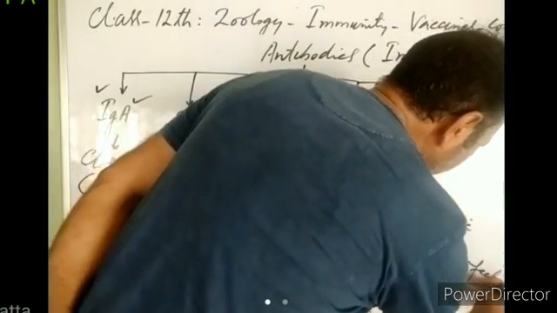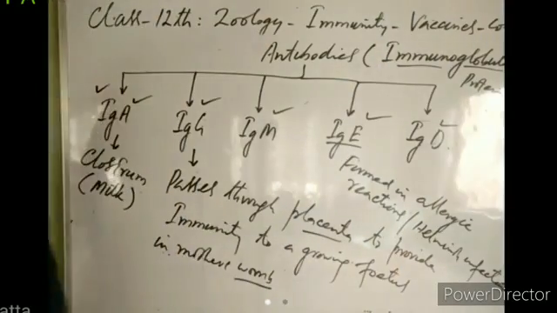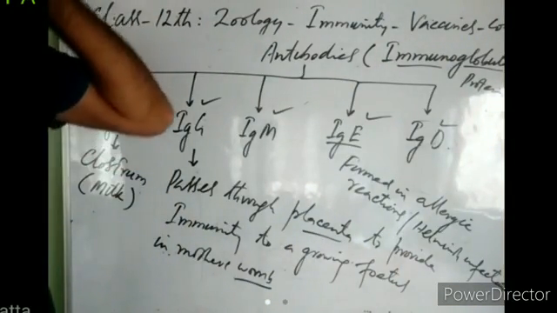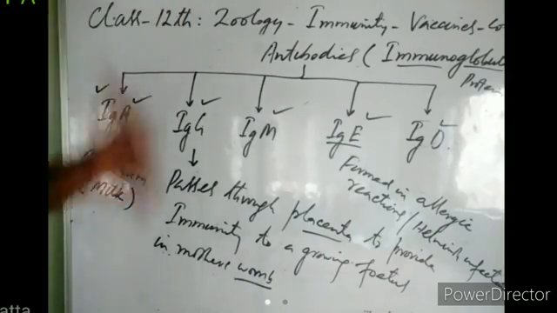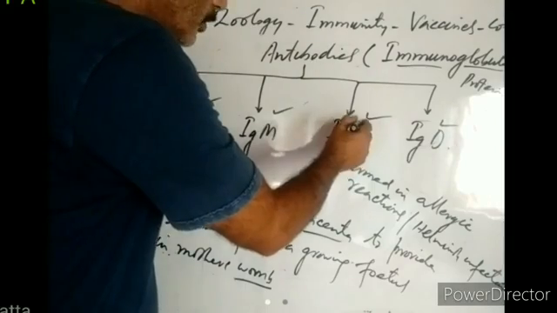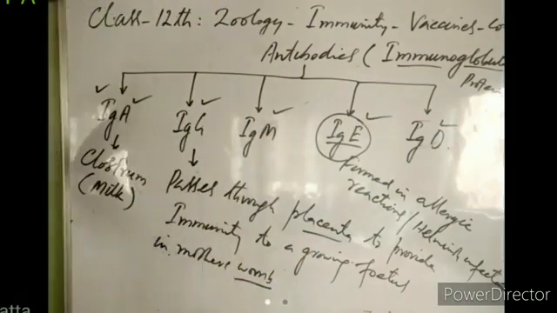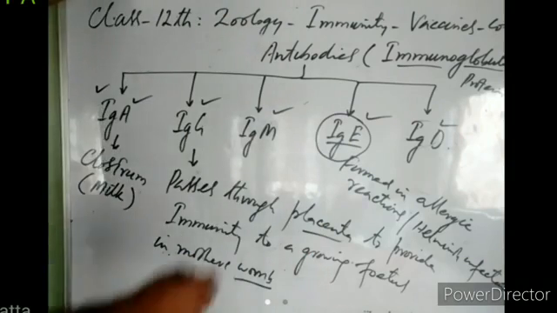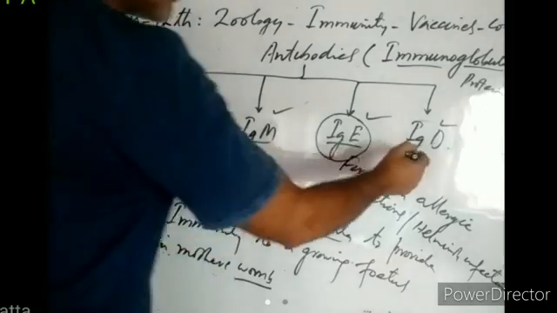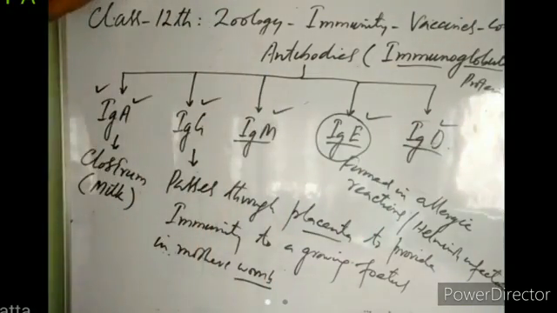When a person is suffering from helminthic infection or from allergy, at that time immunoglobulin E is the most dominant antibody in his blood circulation, right? Immunoglobulin D and immunoglobulin M are mostly found in the mucosal areas. They also provide immunity, right?